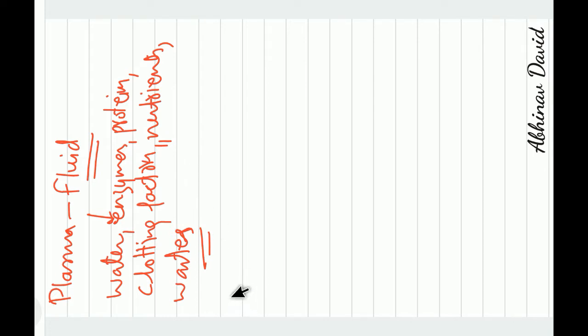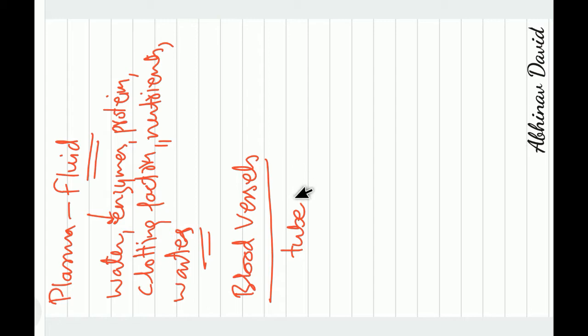And then the third component of the circulatory system is blood vessels. Now blood vessels are the pipelines, or tube-like structures, which actually transport the blood.